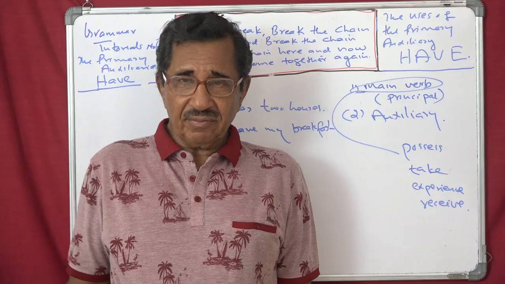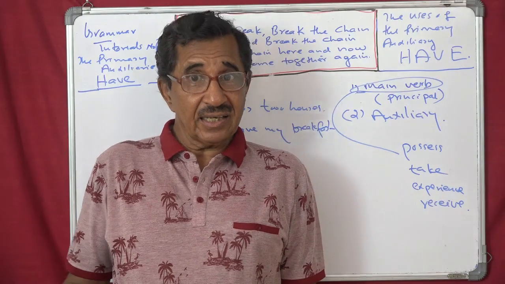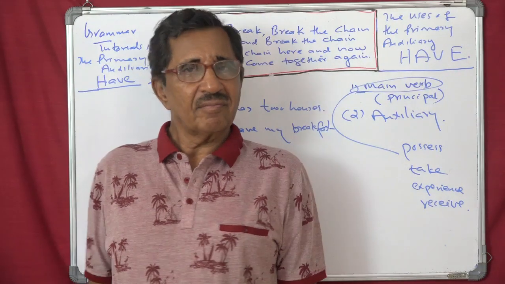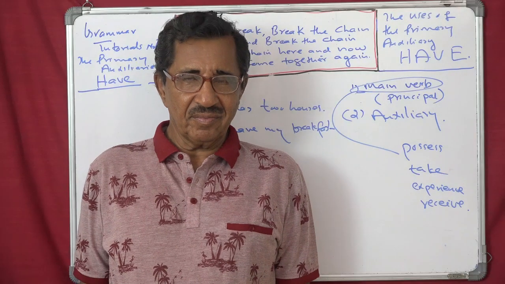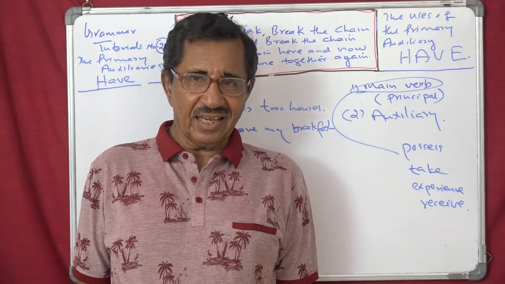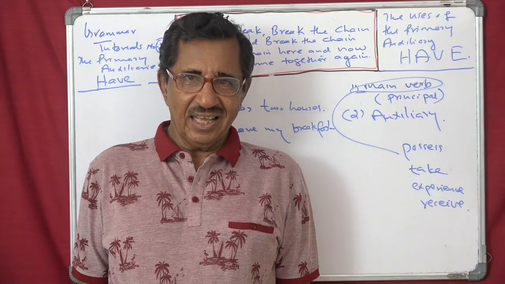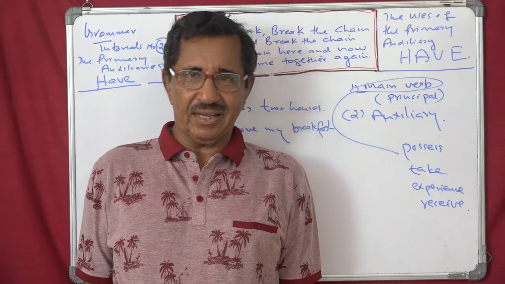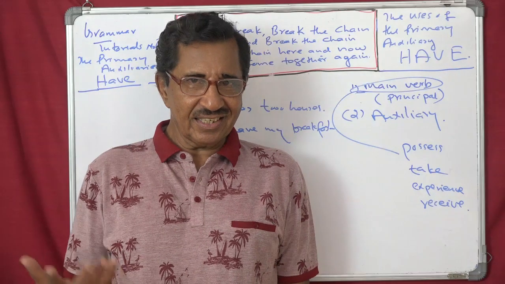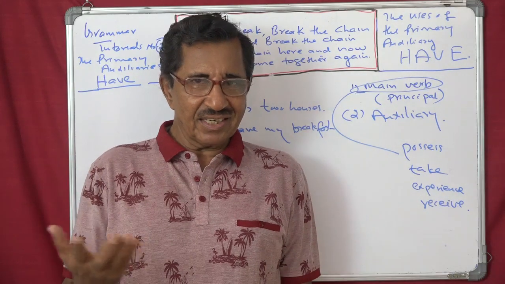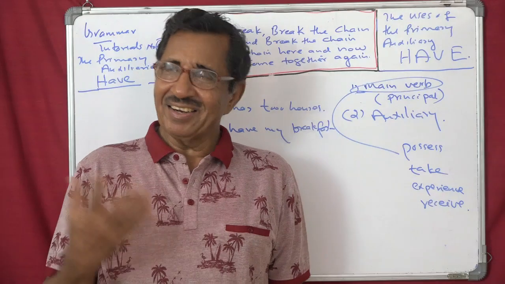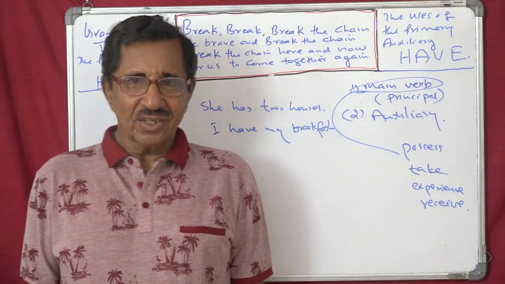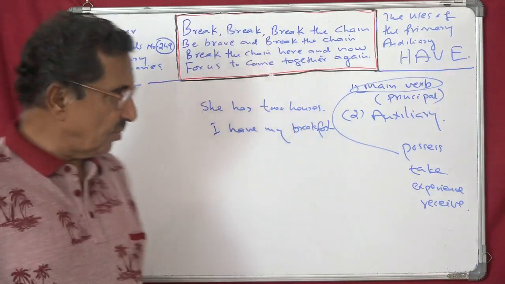I had a telegram from him. Now you don't send telegrams. I had an email from him. So I received. I have a phone call every day from my son in America. I don't have a son in America. I have a son, but he is in India. Just giving you an example. So receive. I think now that is clear to you.